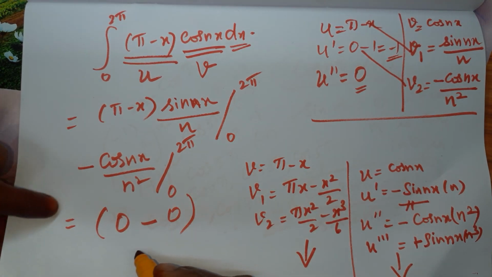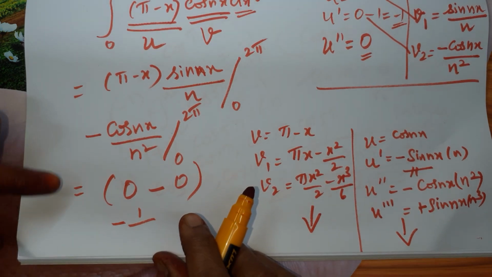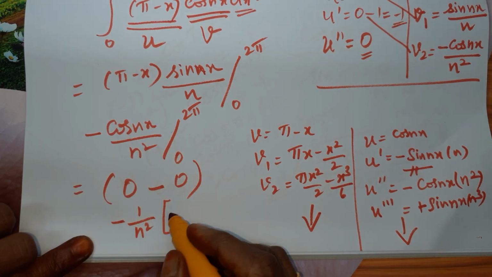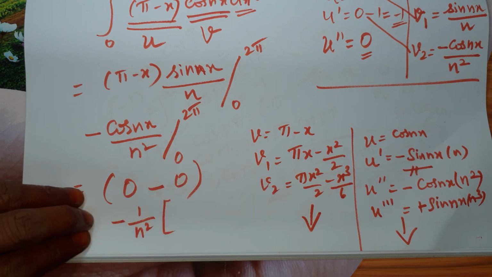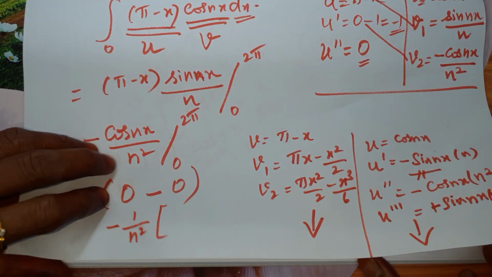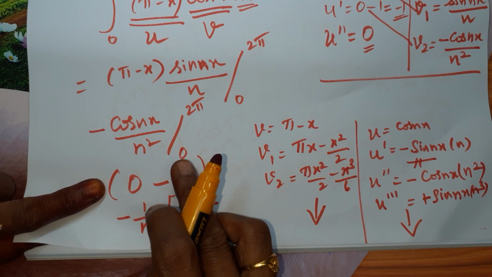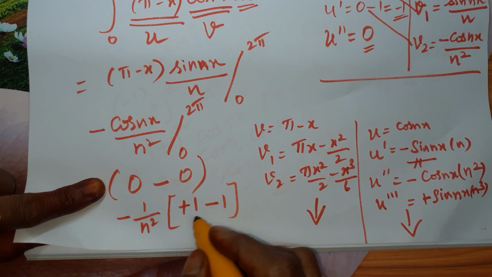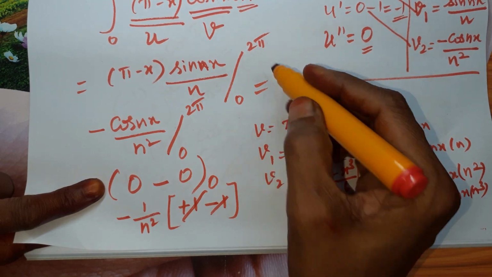Come to the second one. The second one having minus sign, minus 1 by the coefficient I am taking separately, n square. Now apply the upper limit, cos n x. The limit we have is 2 pi. Already I told you cos 2n pi is always plus 1. So it is plus 1 minus, what is the lower limit we have? 0. What is the value of cos 0? Cos 0 is 1. So plus 1 minus 1. This is also 0. So totally this value will become 0.